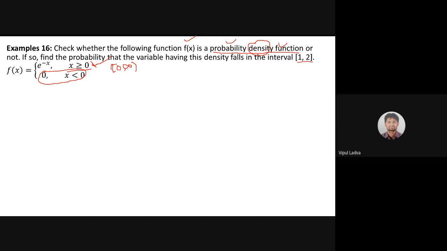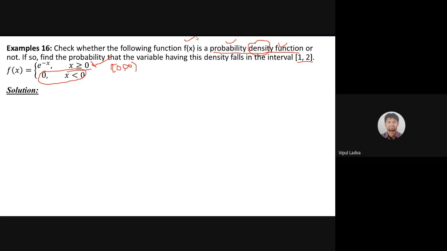Any doubt in the question? Am I supposed to go for the solution? Or do you want to ask something? Then I'm here. If you need to ask anything, any doubt, then please let me know. Else, I'll be discussing the solution. Good. Mansi is saying no, so let's go for the solution.